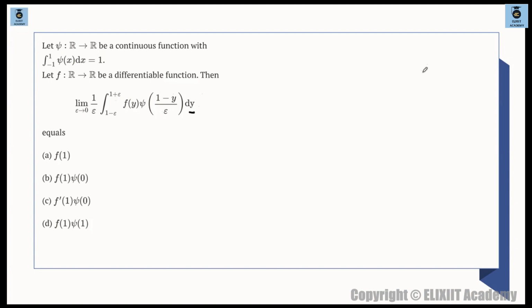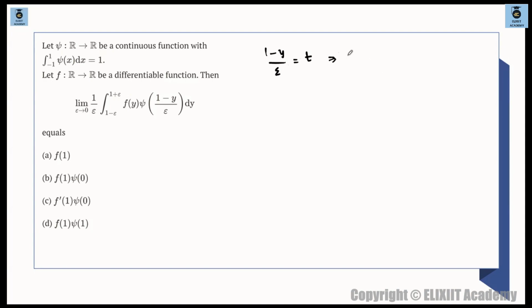So what I do, first of all, I try to simplify this integration as much as possible. क्योंकि आपको simplify ही करना है. So you need to simplify because आपको proof क्या करना means you have to find the value of this integral over here. ठीक है? I'll try to simplify this first and then I'll work it out. Directly ना करके I'll try to simplify this and then work it out. So what I do is, we are having 1 minus y divided by epsilon. So I'll take this as t. ठीक है? I'll take this as t.